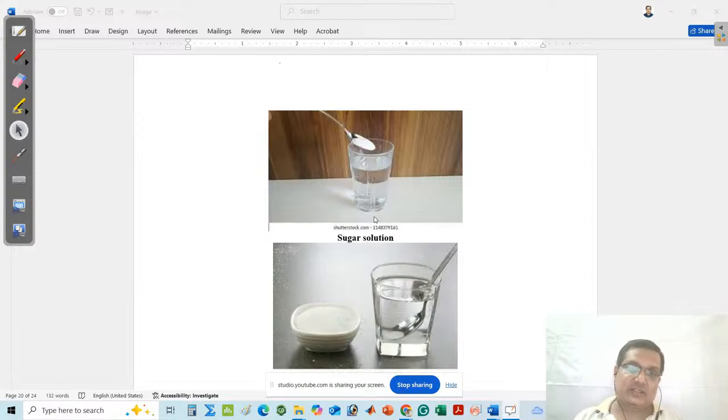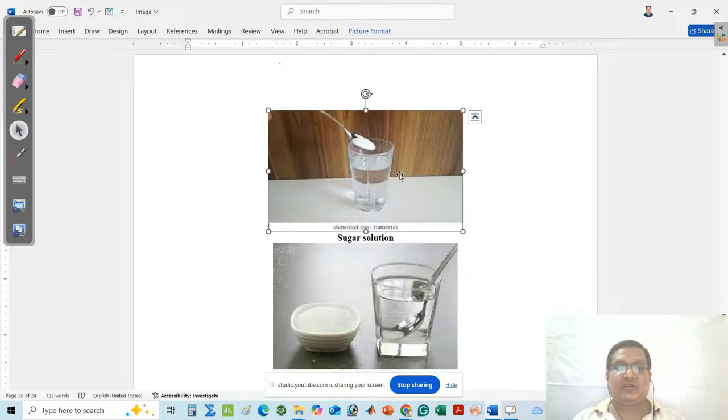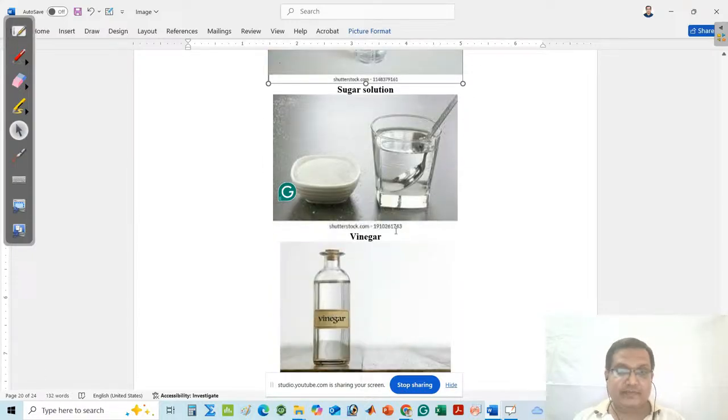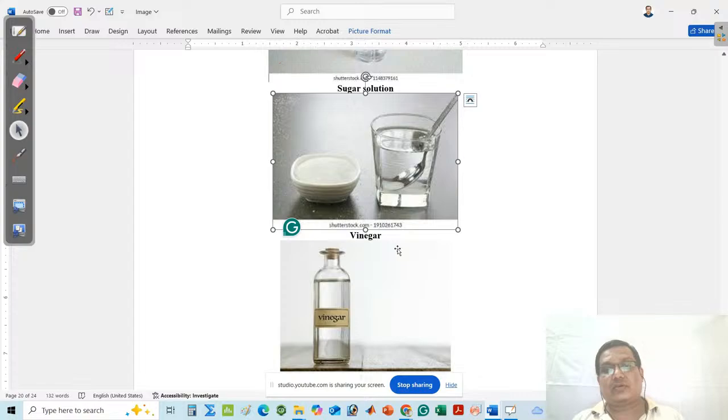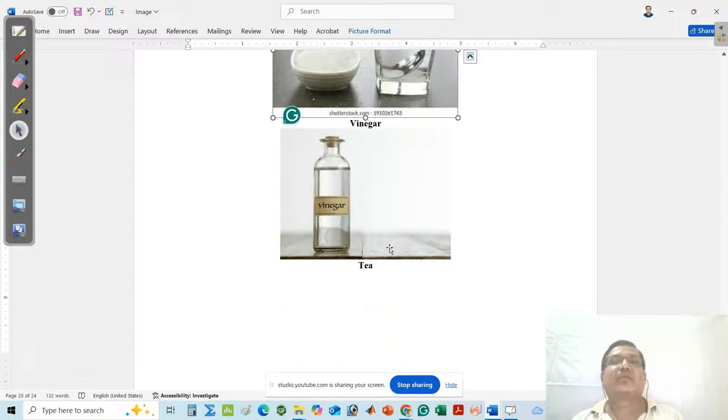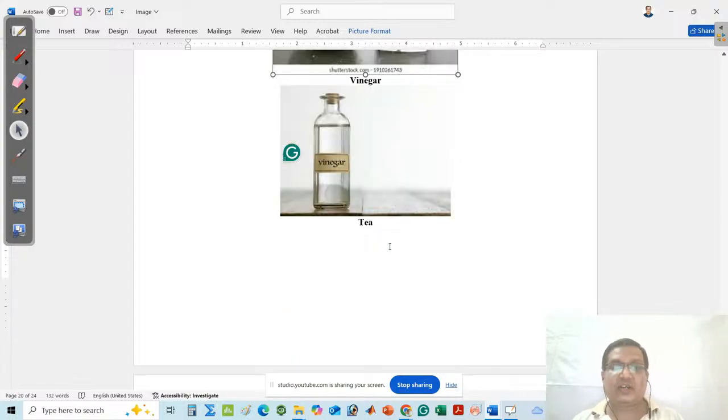There is no separation. So you can see that one component, one phase is present, so it belongs to your homogeneous mixture. Like that, you think about the vinegar; it also belongs to homogeneous mixture.